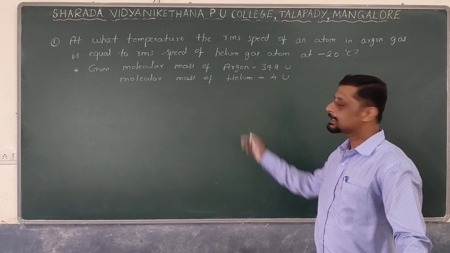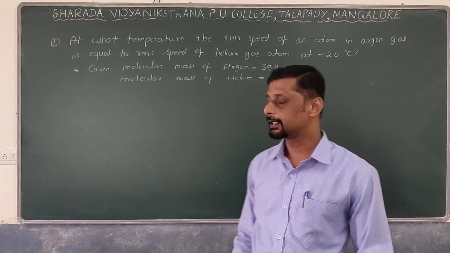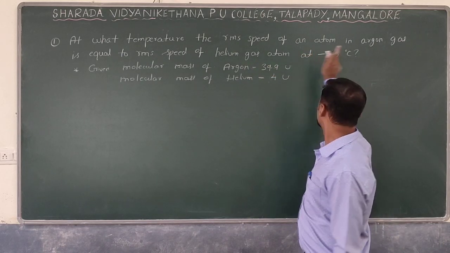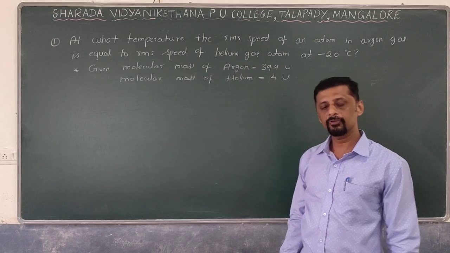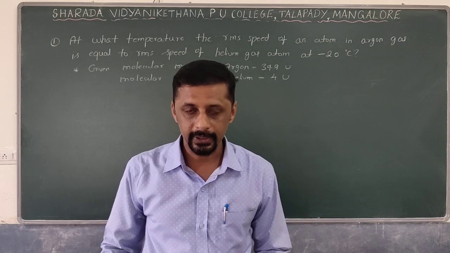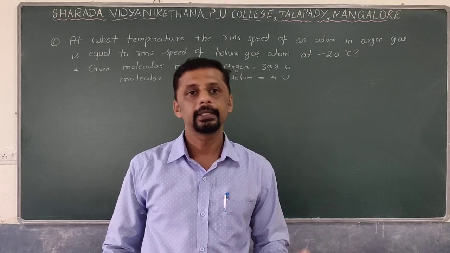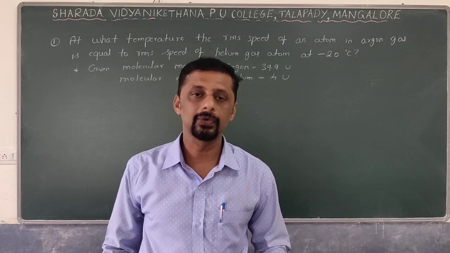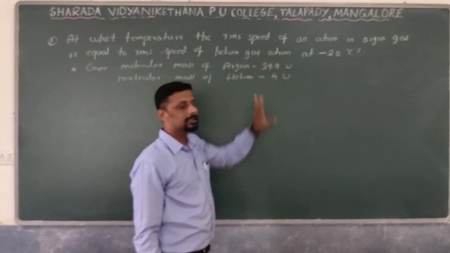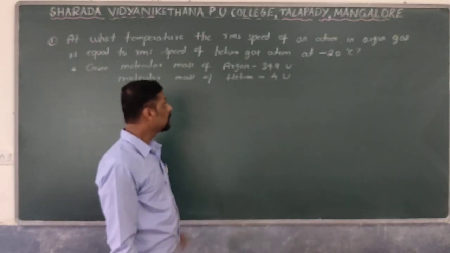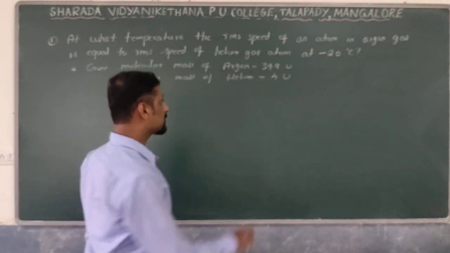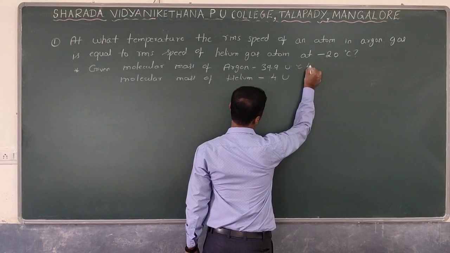Okay, students, next we will discuss one problem related to the root mean square speed. So the RMS speed. The problem: at what temperature is the RMS speed of an atom of argon gas equal to the RMS speed of an atom of helium gas, which is at minus 20 degrees Celsius? So the helium gas atom is at minus 20 degrees Celsius. The molecular mass of argon is given as 39.9 atomic mass unit U, and the molecular mass of helium is also given, that is 4 atomic mass unit, or 4U. So approximately you can take 39.9 as 40.